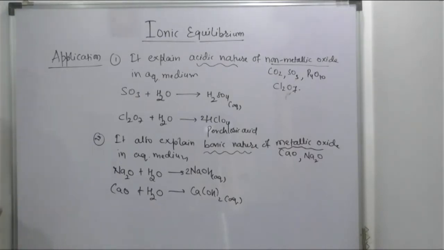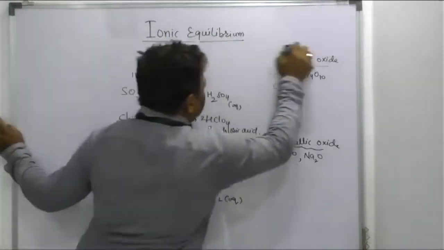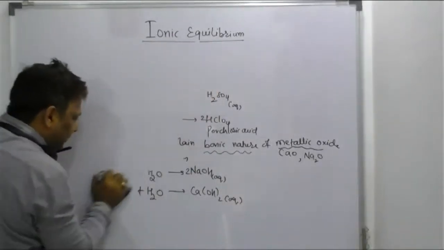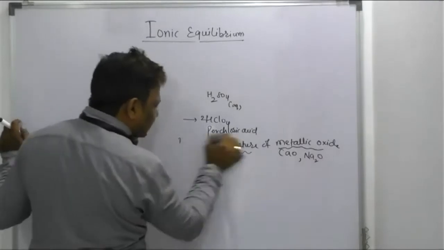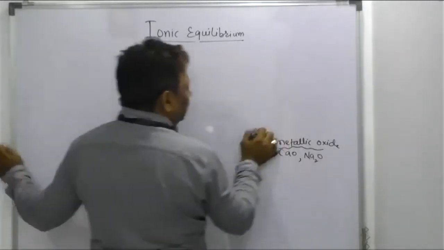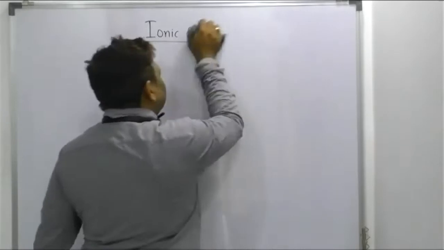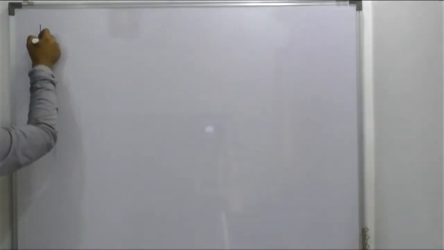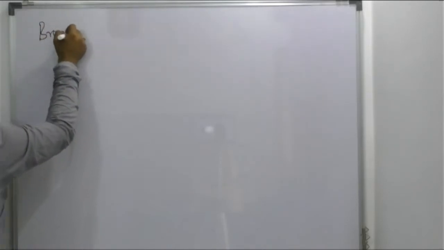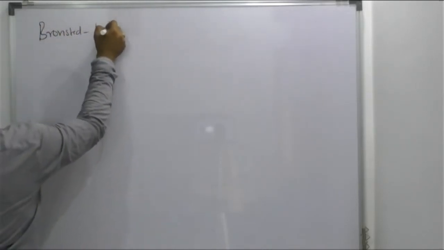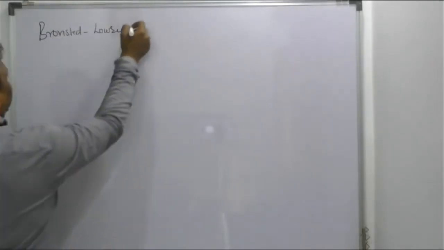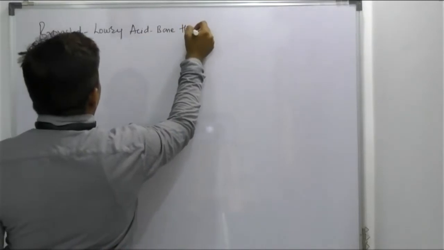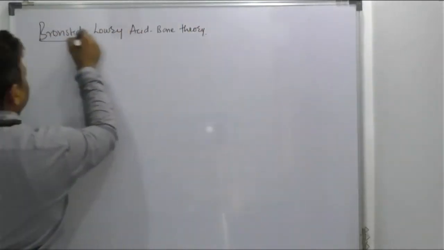Very good. Now, after this Arrhenius theory, the second theory we are going to learn, beta. After Arrhenius, other people came to explain acid theory, because Arrhenius theory also has many limitations. The people who came after Arrhenius are Bronsted and Lowry, both. One is named Bronsted, and the other is named Lowry. So the Bronsted-Lowry acid base theory.